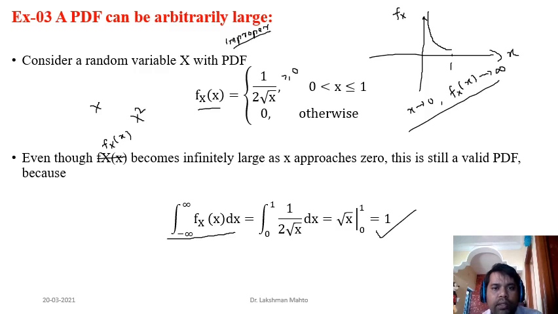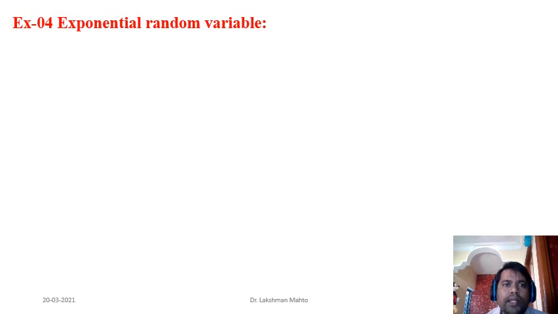So I'm going forward. Another very important continuous random variable is the exponential random variable. You can always observe such a random variable when you observe radioactive decay. If you look at radioactive decay, it always happens to be a random phenomenon. And if you try to model that radioactive decay, then the corresponding random variable turns out to be exponential in nature. Exponential random variables come up in many other places too.